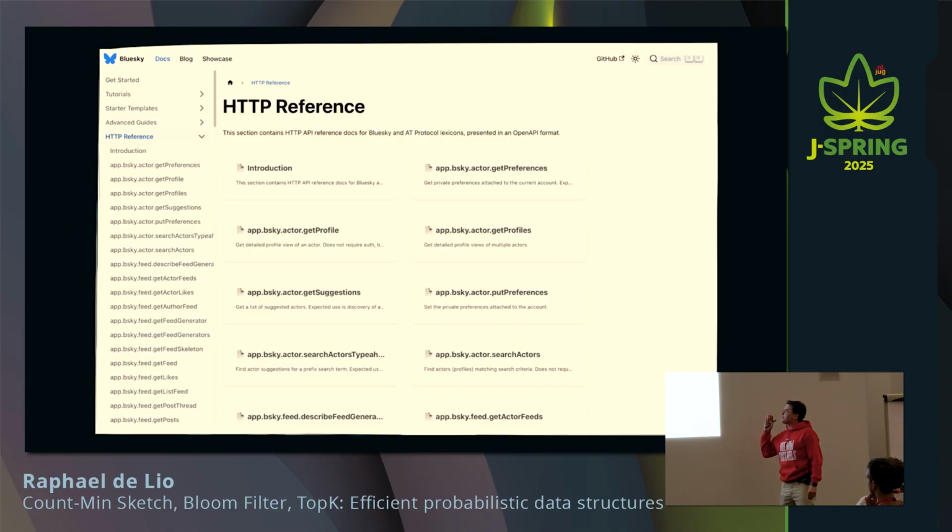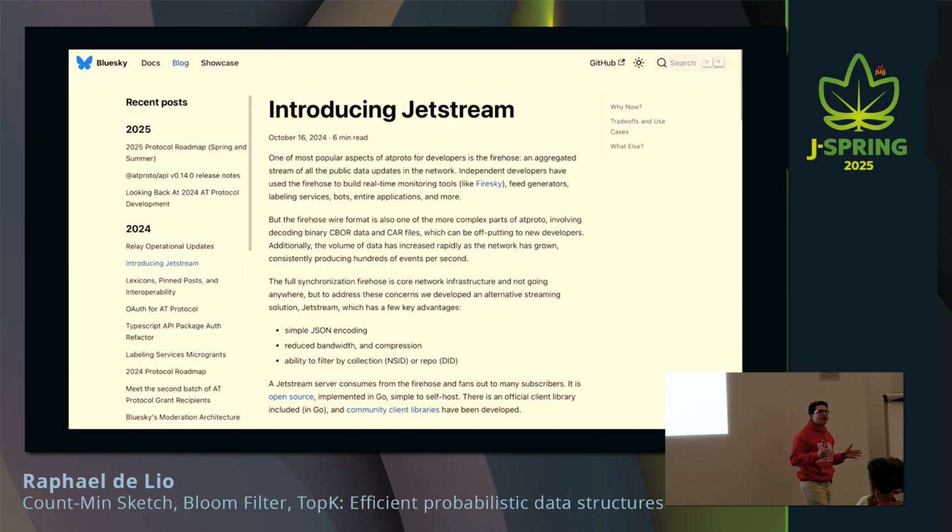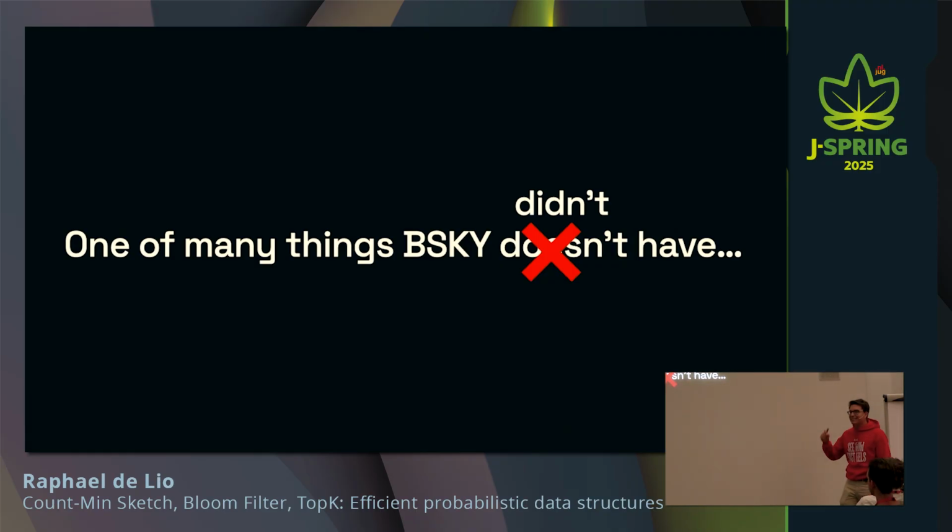Besides that, they also offer a very rich REST API that you can use as a hobbyist, for example, or to build analytical tools. Many of these endpoints don't even need authentication, which is pretty cool. And also, they offer the firehose and the Jetstream, which are basically WebSockets that you can connect to and listen to everything that is happening in the social network in real time. People creating accounts, people creating new posts, people blocking each other because it's also public, as I said, people deleting posts, and everything else.